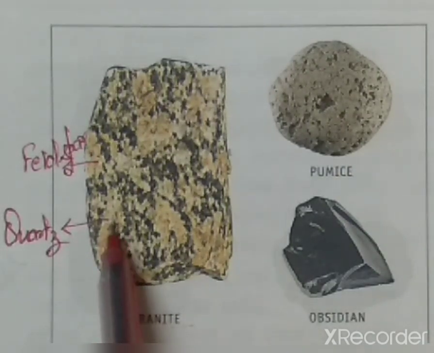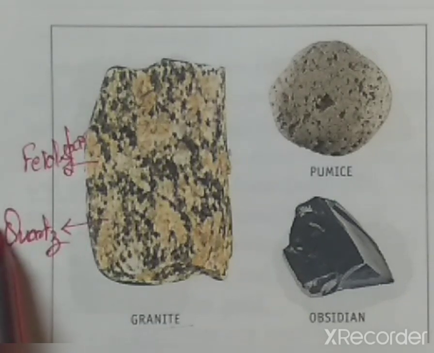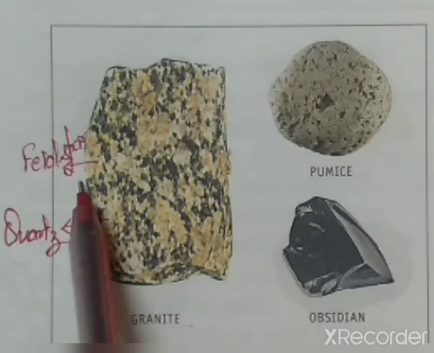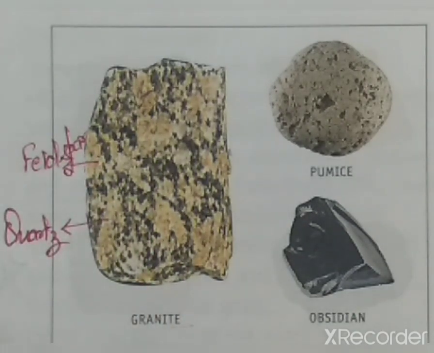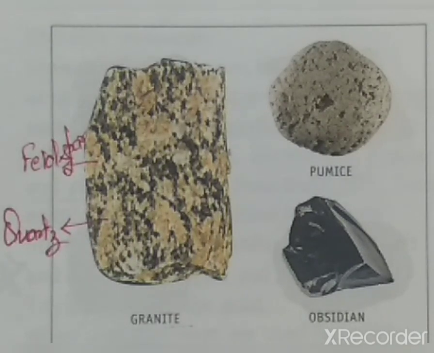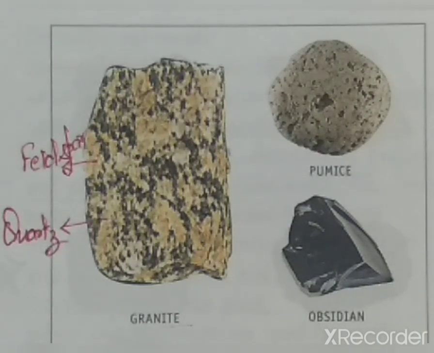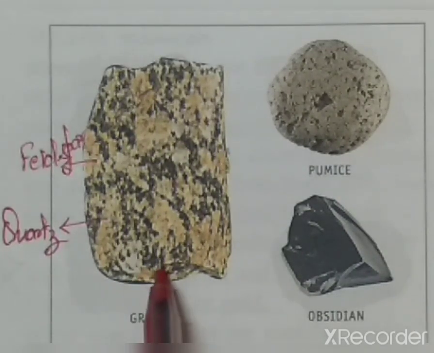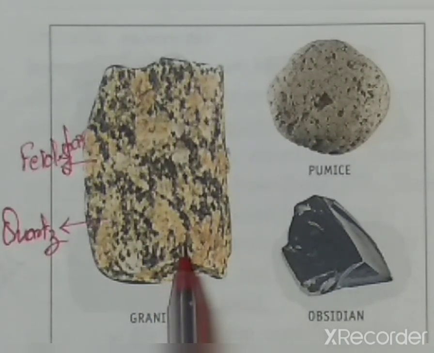And the gray one is called quartz. Feldspar can be present in gray, pink or yellow color. The third one is mica. Mica is of golden color and has a shiny appearance. If you see the granite, you can find a little shiny appearance, and that shine is due to the mica mineral present in the granite. This granite is a very hard stone, and it is used for making buildings, statues and streets.